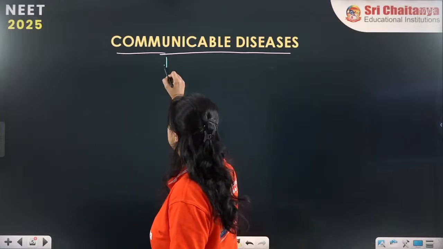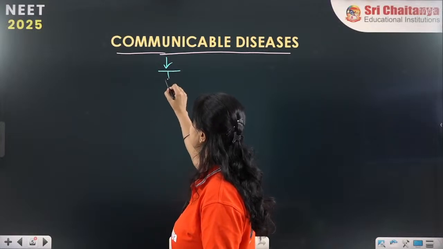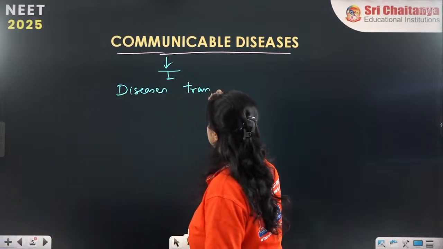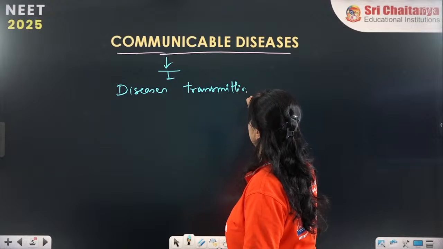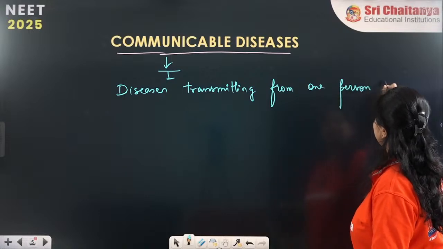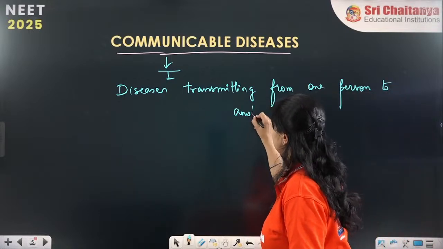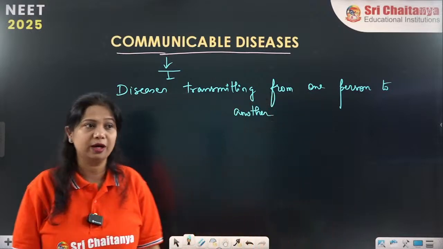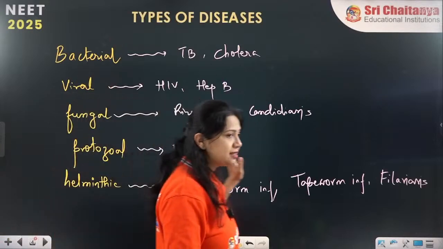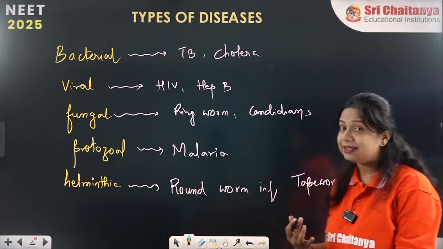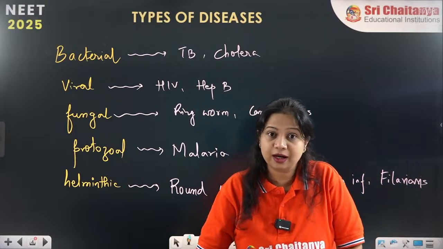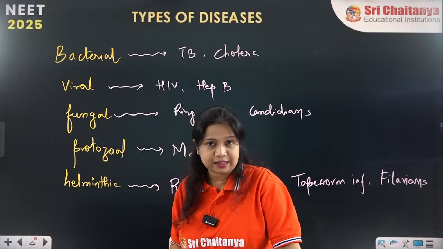Communicable diseases and the different types of pathogens we have discussed. Communicable diseases are diseases transmitting from one person to another. All these we have already discussed yesterday. These are the different types of communicable diseases. They can communicate from one person to another by various methods. Now here we are to discuss. Till here we have already discussed yesterday.